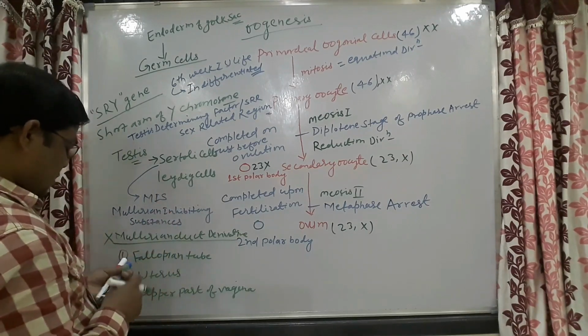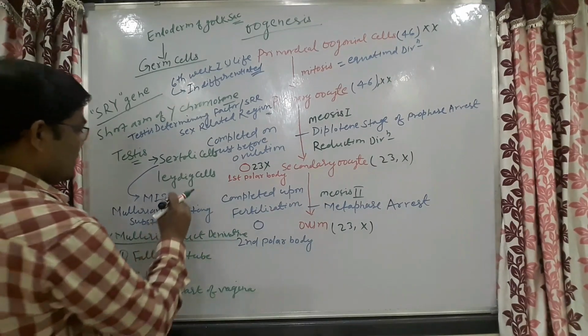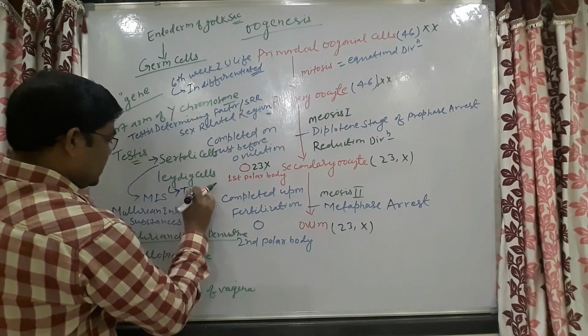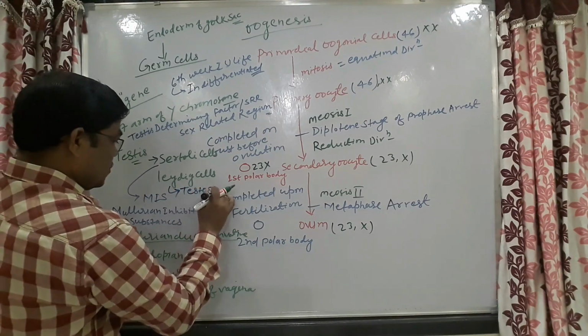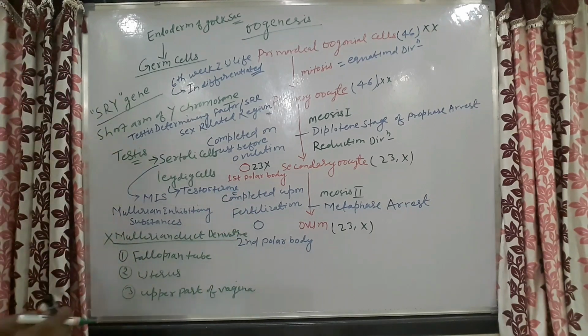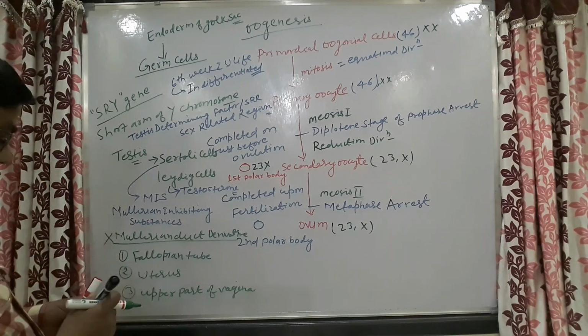And here also, Leydig cells secrete testosterone. What is this testosterone going to do?